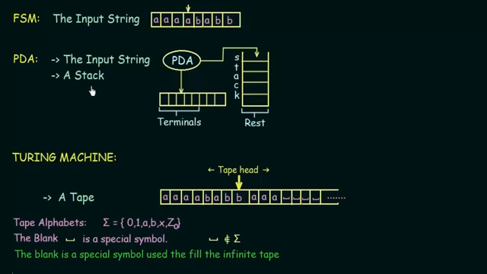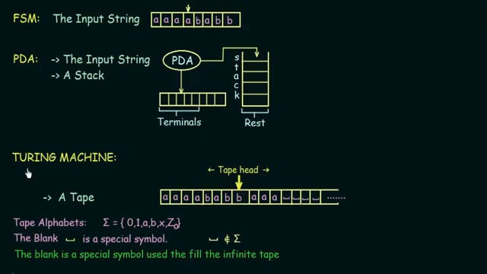Because of the presence of this stack, we saw that the push-down automata was more powerful than finite state machines, and the class of languages that they accept, which is known as the context-free languages, are a higher class of languages as compared to regular languages. So this is the diagram which represents that. We had the input string and also the stack, which added more power to the push-down automata, making it different from the finite state machines.